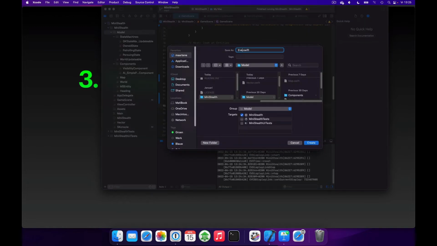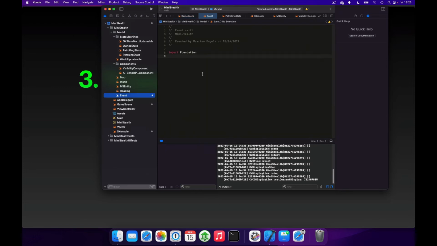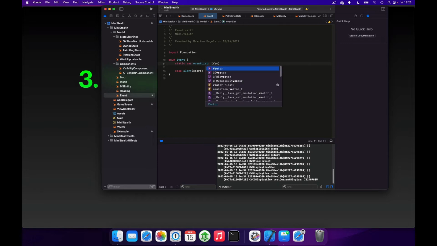We'll call this Event.swift, and this will be an enum Event, and it will have a case alert, and we'll add a coordinate to where we want to show the alert. So we'll use associated types if we need to pass any additional data with an event. We might have other events that require other data, but a coordinate for this one will be enough. And then we'll have a static variable, an eventList, that is just an array of events.